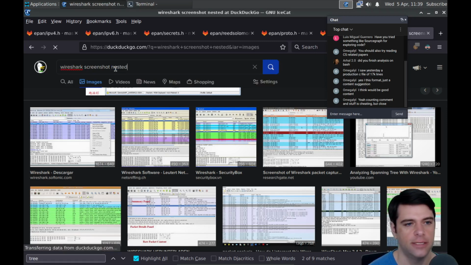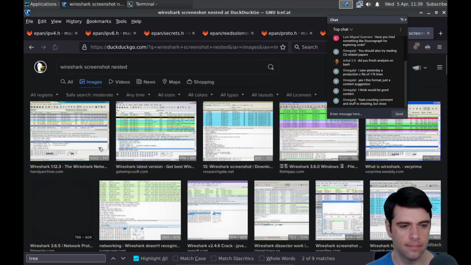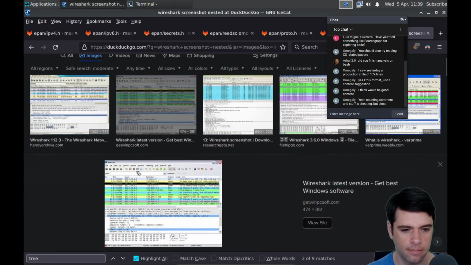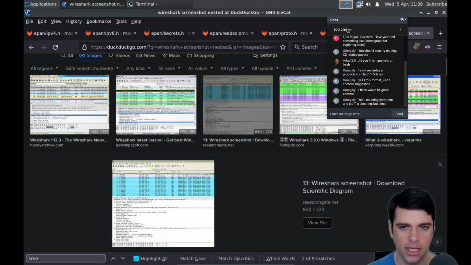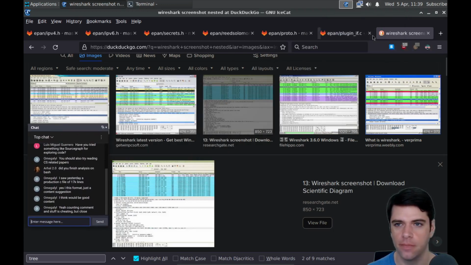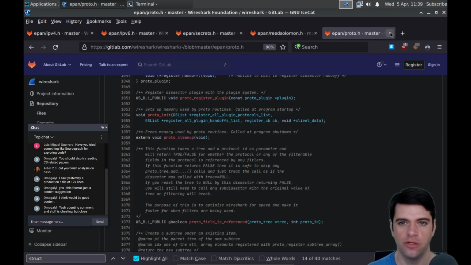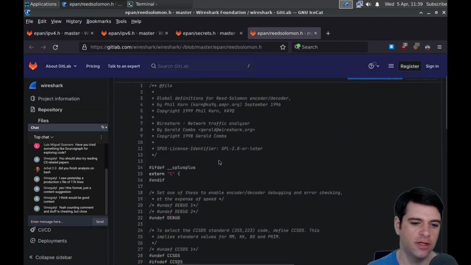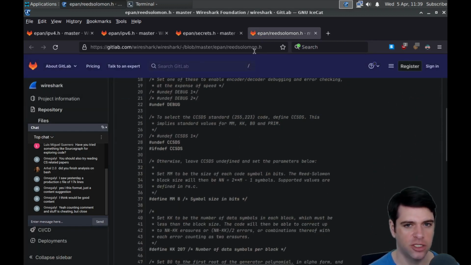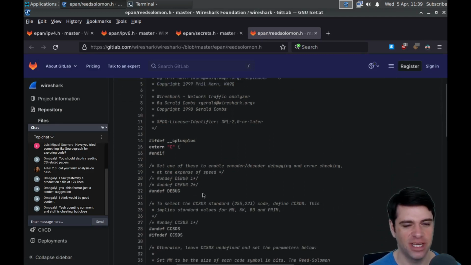Maybe I'll try it nested. Yeah, I'm just gonna guess that that's the sort of thing it is, and I'll move along. This is plugin stuff. I'll ignore that. We just looked at Proto. Why did they read Solomon coding? I don't know. Assuming this is Reed Solomon coding and not some other Reed Solomon thing.